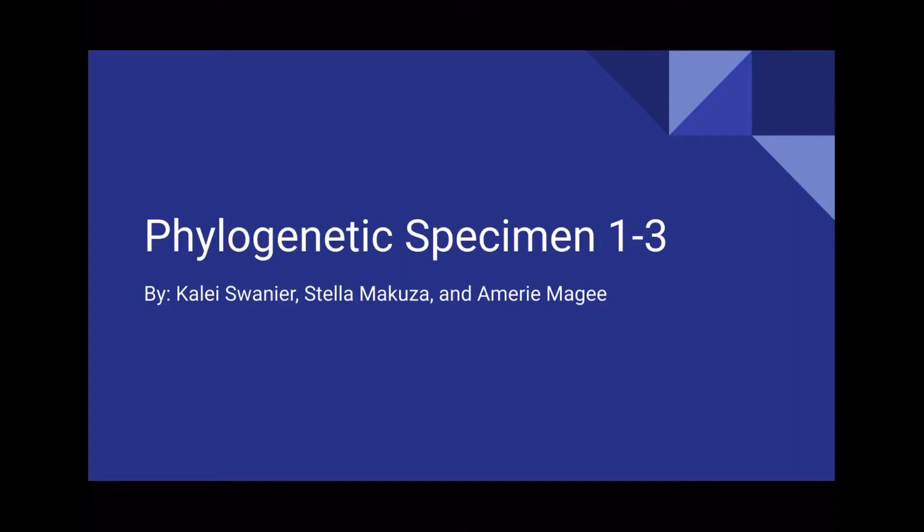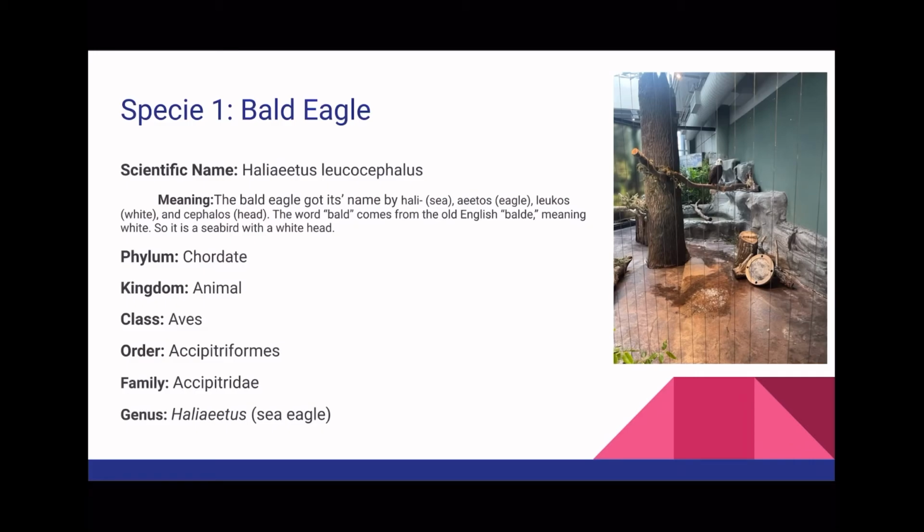This is a phylogenetic specimen project 1 through 3. Our first specimen is the bald eagle. The scientific name is Haliaeetus leucocephalus.